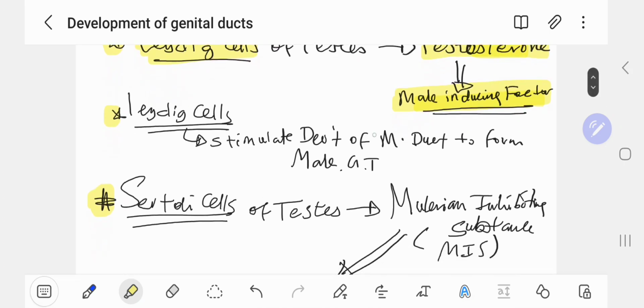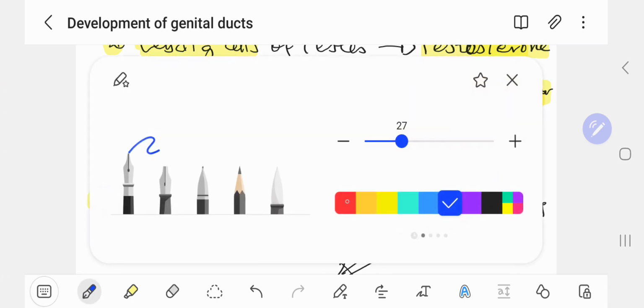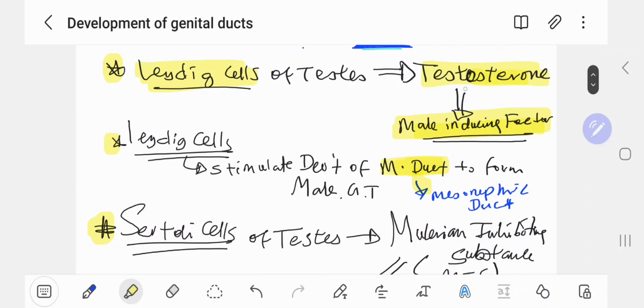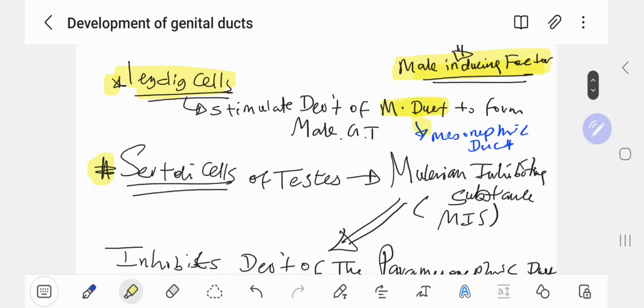Leydig cells also stimulate the development of the mesonephric duct, not the Mullerian duct. This W is the mesonephric duct. Don't confuse this M with the Mullerian duct, like I did a few minutes ago. So the most important thing here is that Leydig cells stimulate the production of testosterone, and testosterone is the male inducing factor. Leydig cells also stimulate the development of the mesonephric ductus to form the male genital tract.